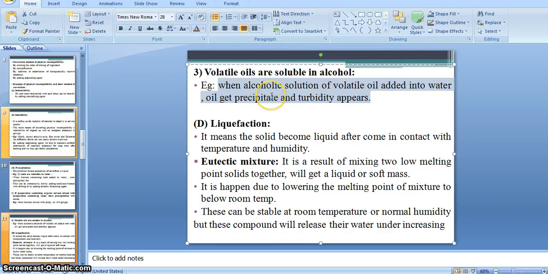Effervescence means release of carbon dioxide bubbles. If carbon dioxide is released from our preparation, we consider that particular dosage form falls under chemical incompatibility. Or decomposition, which is degradation of some medicament or excipients. Or a change in color, if the color changes, that time also we consider it.